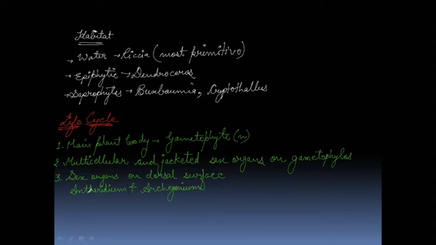Clear? Antheridium means male sex organ and archegonium is female sex organ. This archegonium is a flask-shaped structure.